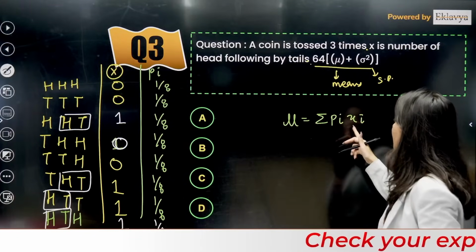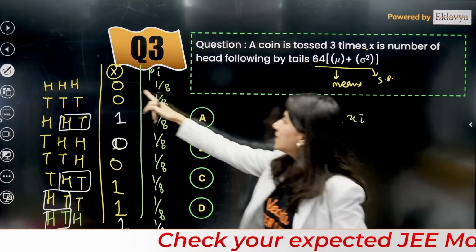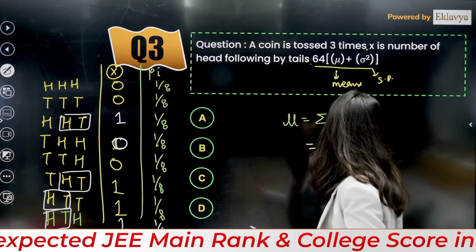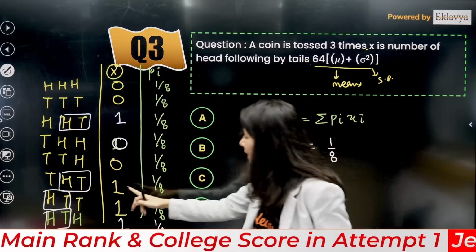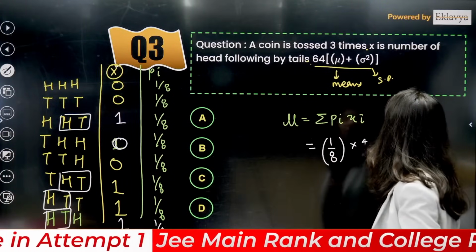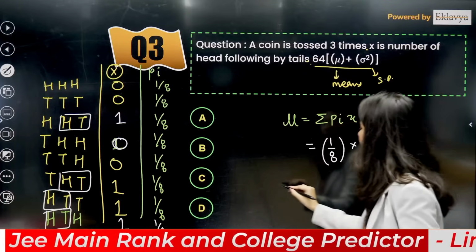So this is sigma pi xi. So understand, 0 into 1 by 8, 0 into 1 by 8, 1 into 1 by 8, 1 into 1 by 8. Then again 1 into 1 by 8, 1 into 1 by 8. So basically 1 by 8 into 4. So this is 1 by 2. Mu is coming out as 1 by 2.